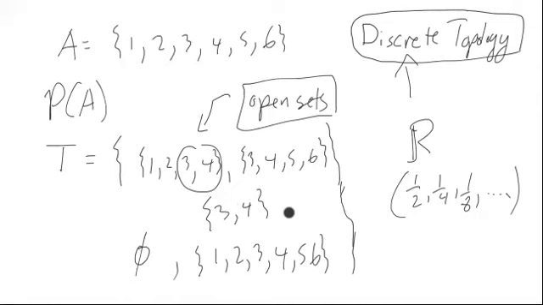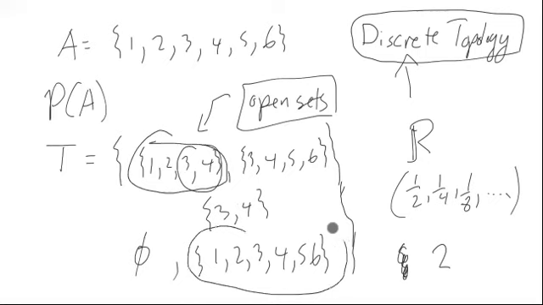Let's look at the point 2, for instance. Every open set, so anything in the topology that contains 2, let's circle them. This contains 2 and that contains 2. So those are all the open sets.